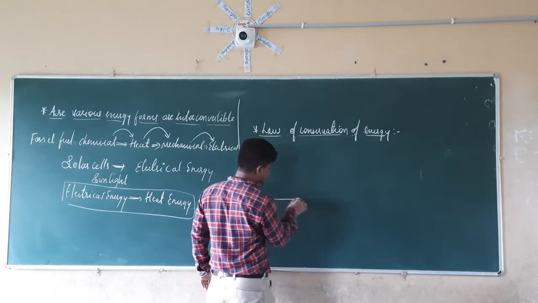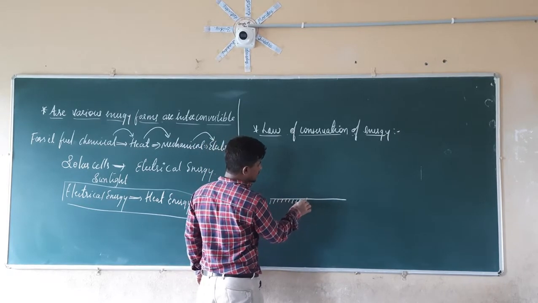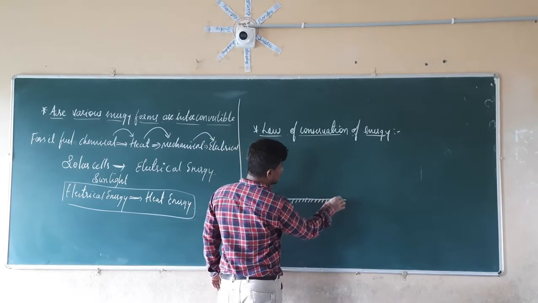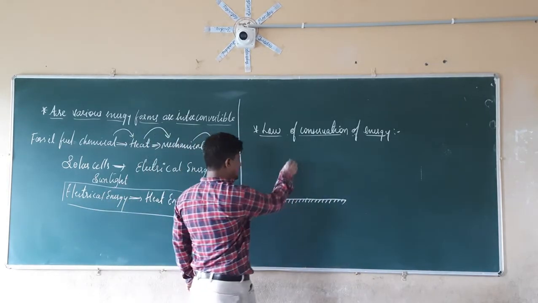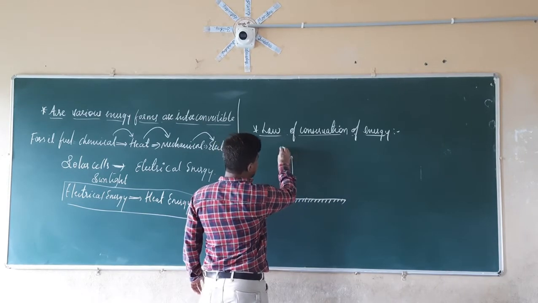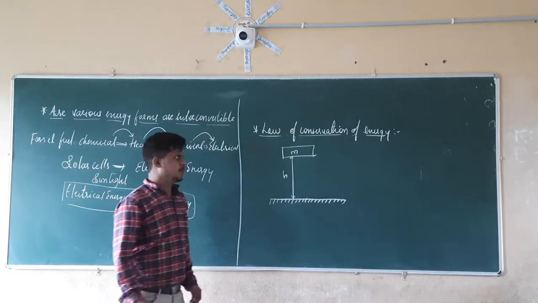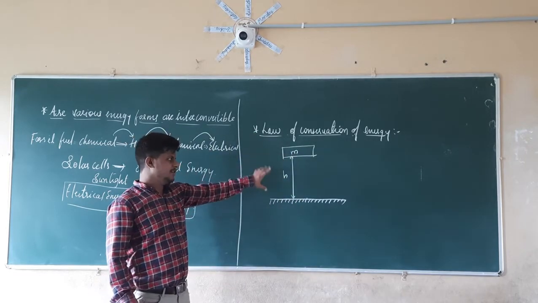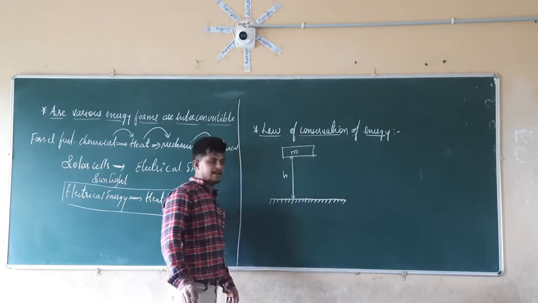I am going to take an example: it is a ground surface, and we are going to keep an object at height h having mass m. The object is kept at height h from the ground surface, so that it comes into contact with the gravitational force.